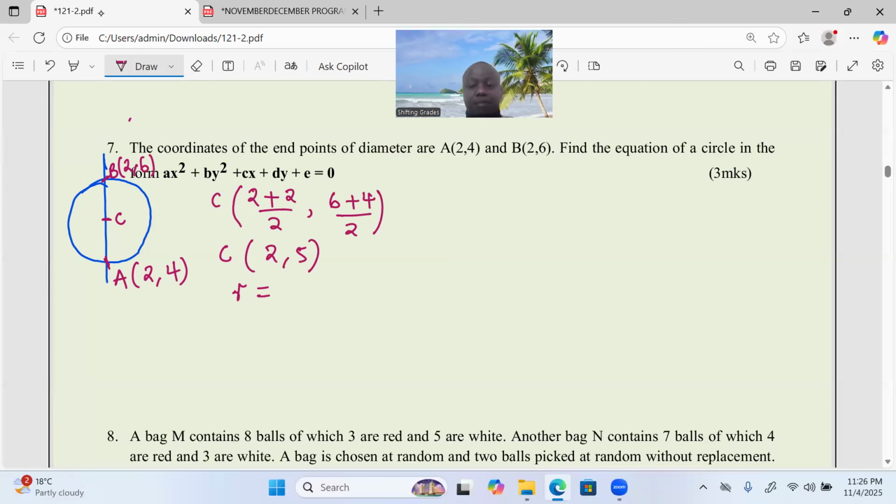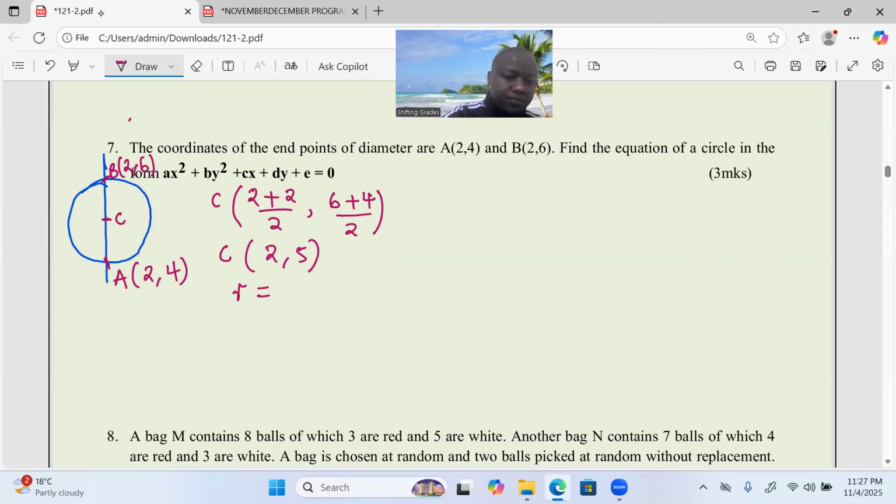The radius can be found in very many ways. One, when you look at the changes in x coordinates, x is not varying. X is 2 at coordinate A, and at C, we find x is also 2. Then at B, it's also 2, meaning that we are just moving upwards from A to the center. How many units are there?